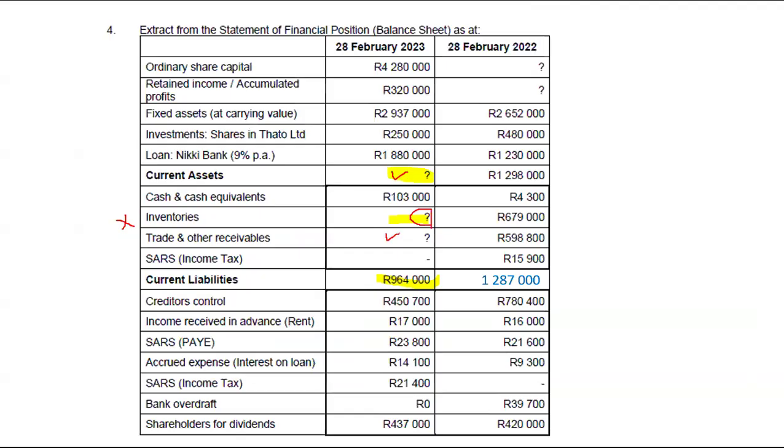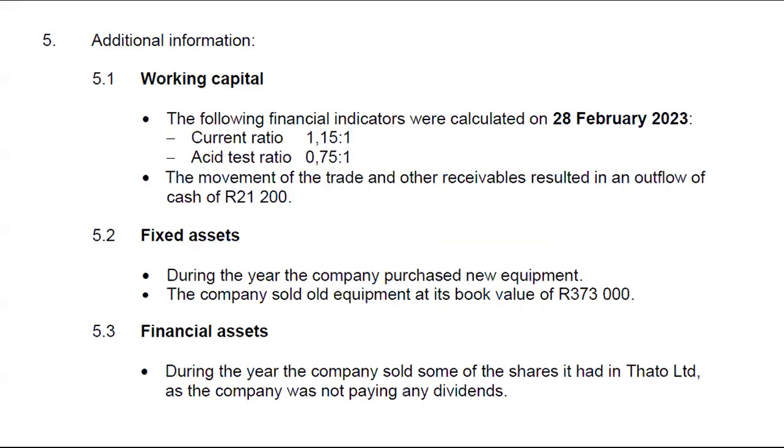All right. Actually, it's not enough for me to find my inventories. I also need trade and other receivables for me to be able to find my inventories. So I'm just gonna go to the additional information that I was given and check if I can use any other information there. Point number 2 says the movement of the trade and other receivables resulted in an outflow of cash of 21,200. Now, this takes you back to what I've discussed under the cash flow statement.